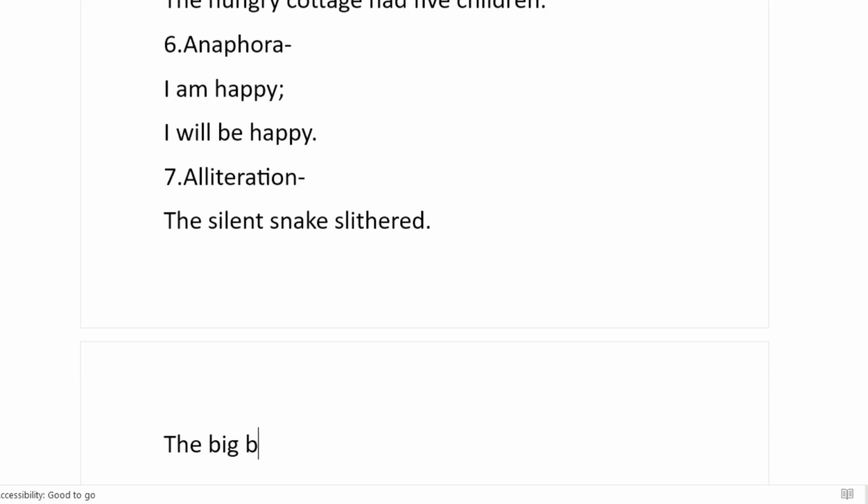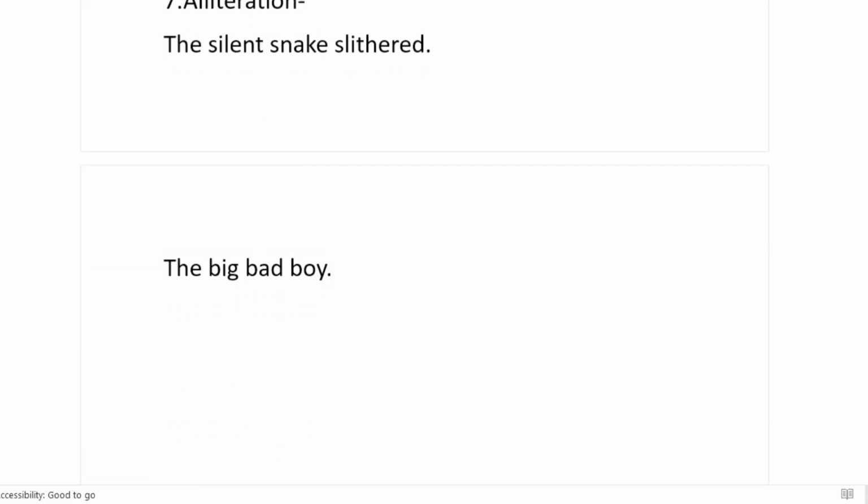The big bad boy. Here also we see the big bad boy walked on the street. So we find that 3 words, big bad boy, all begin with the same consonant sound, that is B. So this is alliteration.